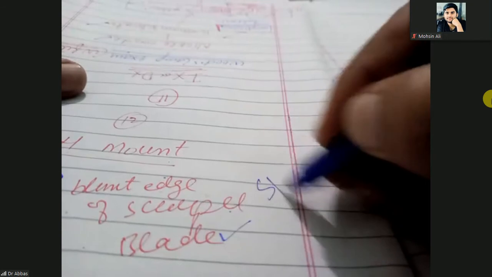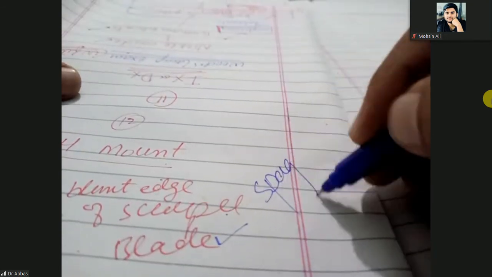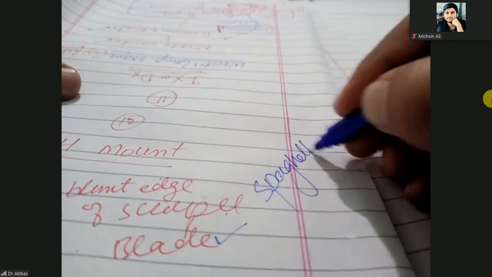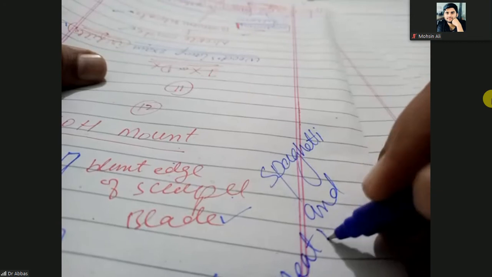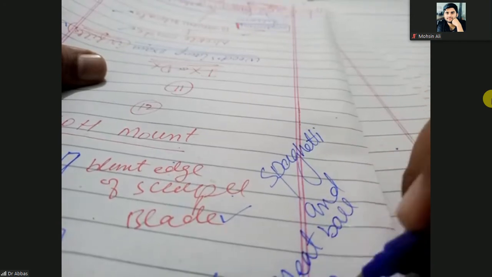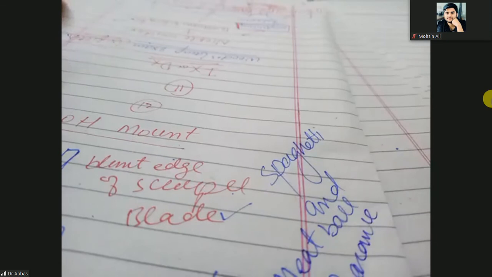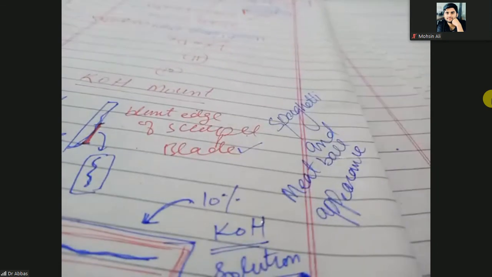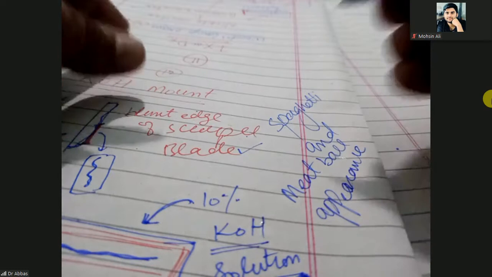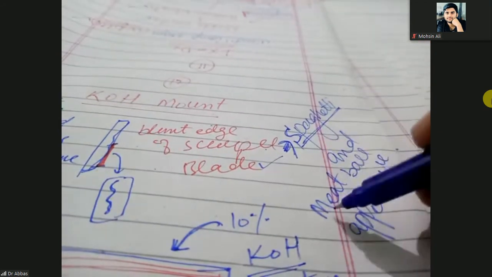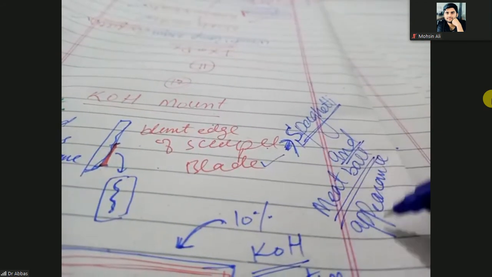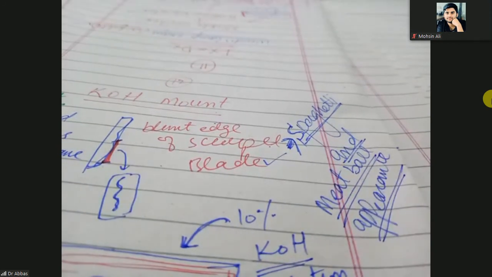We call it the spaghetti and meatball appearance under the KOH mount. Multiple times they have asked this question in MCQs. Spaghetti and meatball appearance is the feature of the KOH mount in Malassezia, especially Pityriasis versicolor.